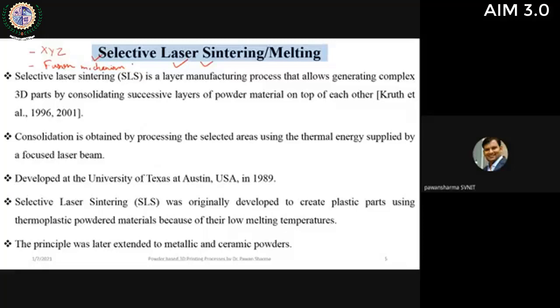Actually, it is this technique after which the shift from RP, rapid prototyping, to rapid manufacturing occurred, because people started thinking of directly manufacturing parts. So selective laser sintering is a layer manufacturing technique. Again, it allows complex 3D part manufacturing by successive layer fabrication of powder material. We have a powder material and we place it one layer over another. It was developed by the University of Texas. Originally it was developed for plastic parts fabrication only, but later it evolved, and now we are using it for metal also.